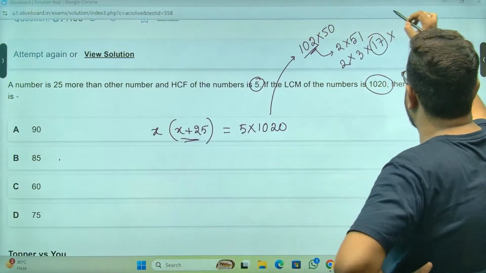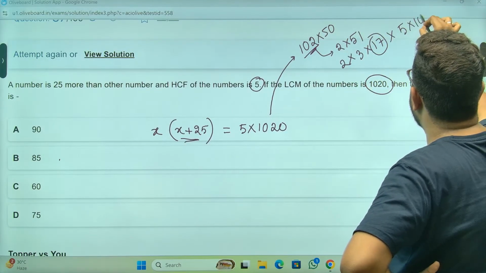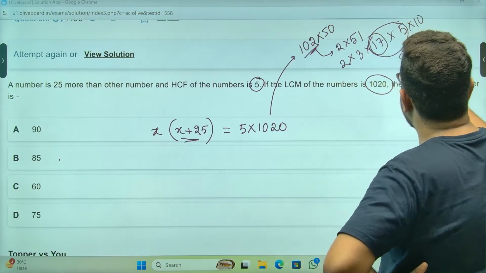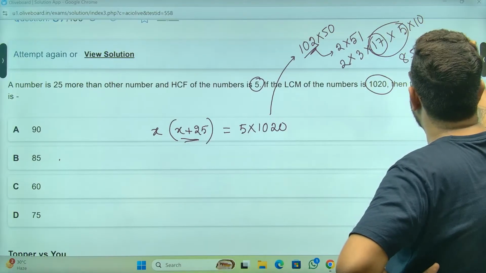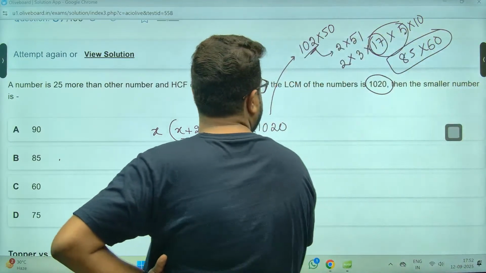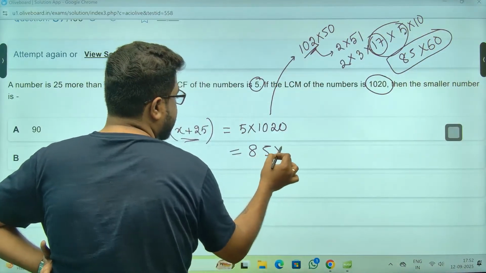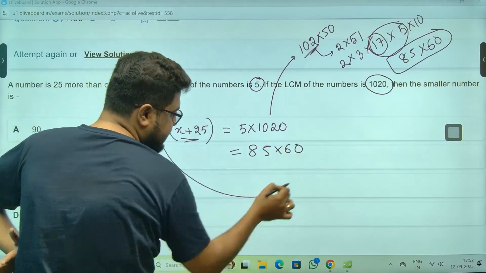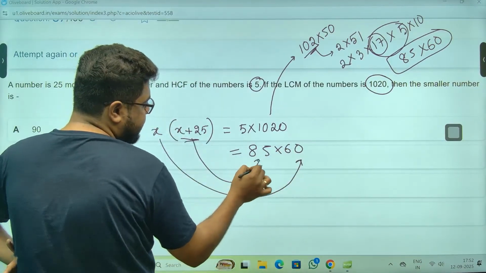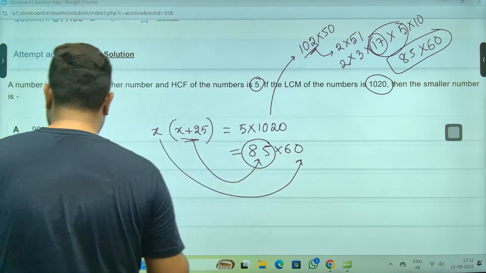Wait. 50 is 5 into 10. If I take 85 with 60, this can be written as 85 into 60. Yes, sir, it's done. You see, x is 60, and x plus 25 is the bigger number, 85. My answer will be 60.